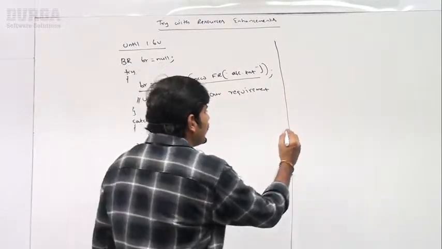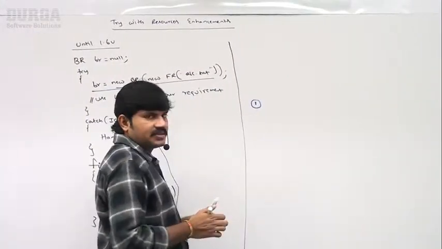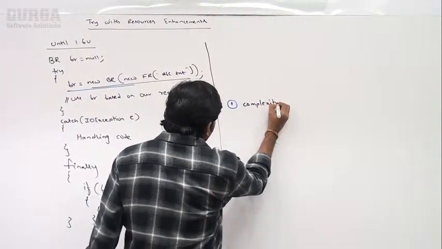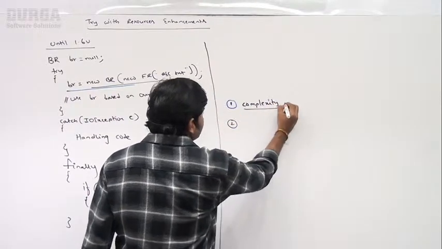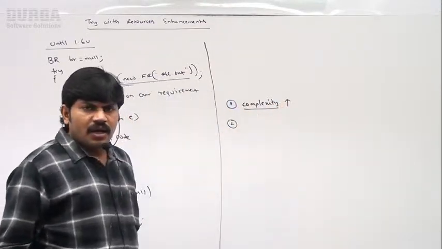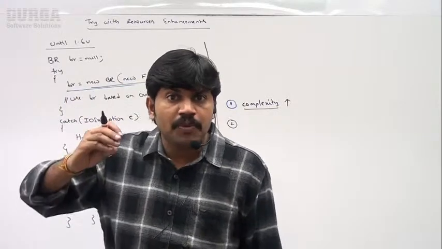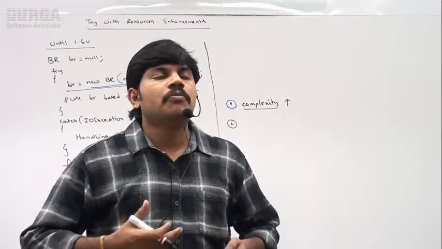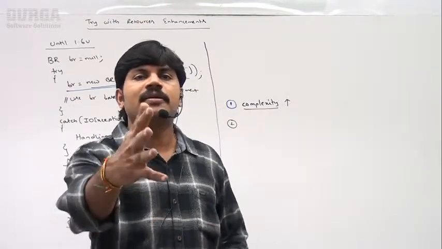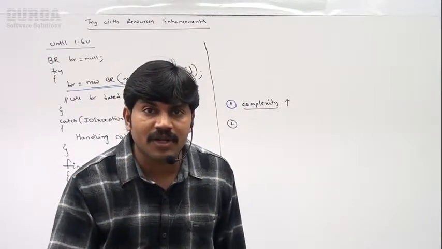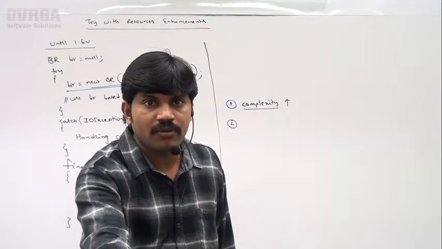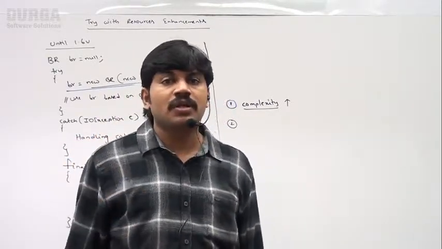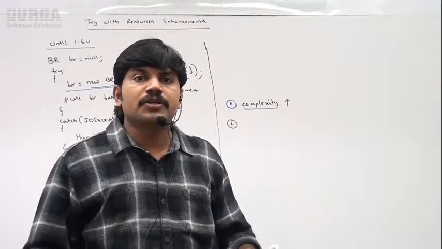So because of that, complexity by default will be raised. Remember that, sir. What is the first problem, sir? Complexity of programming is going to be raised. Remember this, sir, because if you open a database connection, compulsorily you should close that database connection. It is the mandatory job, man. By mistake, if I am a lazy programmer and I didn't close, then automatically what will happen? One database connection is going to be wasted. So until 1.6 version, the programmer is responsible to close that resource. Unnecessary complexity of programming is going to be raised, sir.